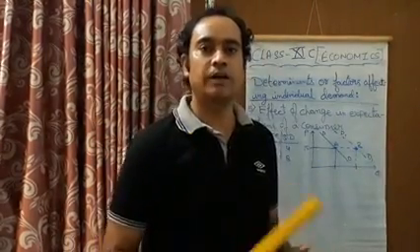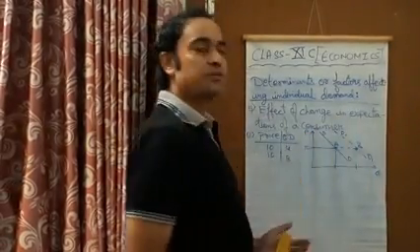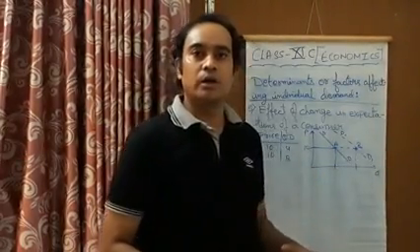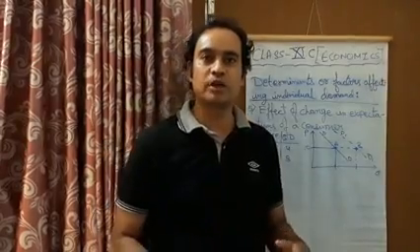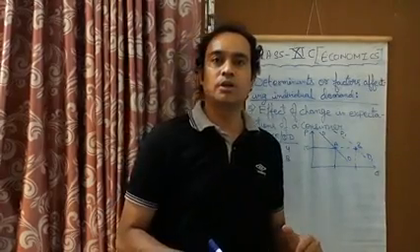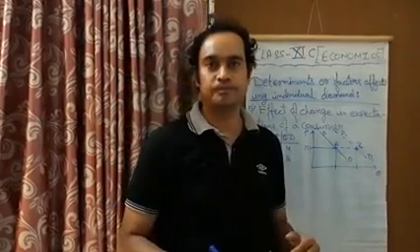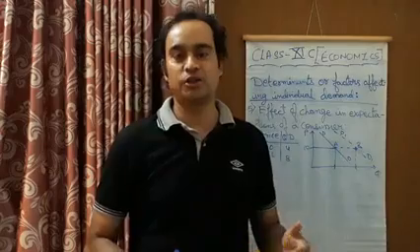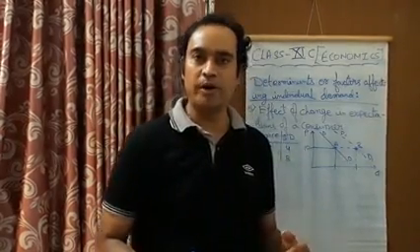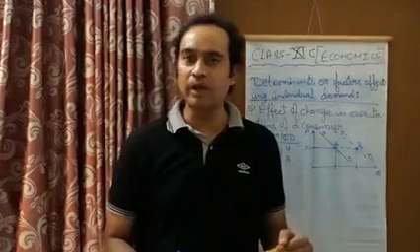Another factor that affects the demand of a consumer is the effect of change in expectations of a consumer. These are the expectations of the consumer that he shows in the market. Whenever a commodity's price is going to rise in future, this is the future expectation of the price of that commodity. If the price is going to rise in future, then what will happen?